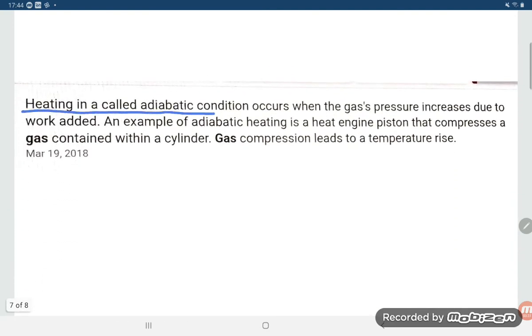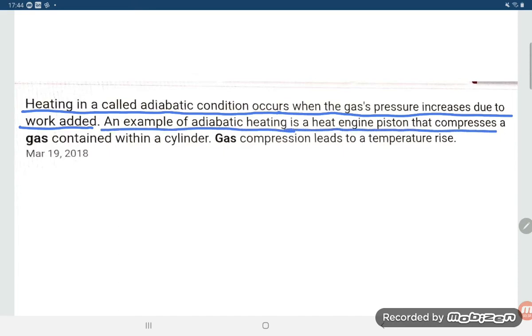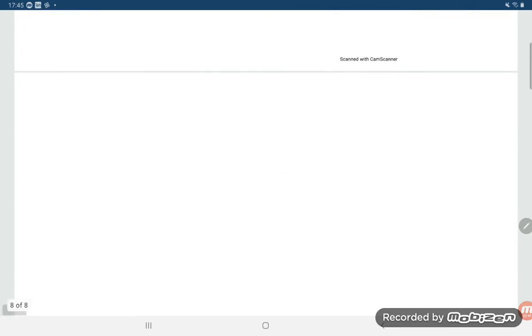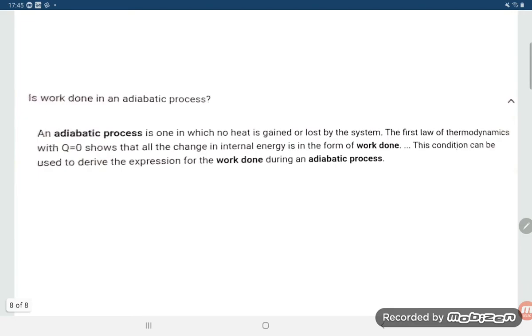Adiabatic heating occurs when the gas pressure increases due to work added. An example of adiabatic heating is a heat engine piston that compresses a gas contained within a cylinder. Gas compression leads to temperature rise. Each work done is an adiabatic process.